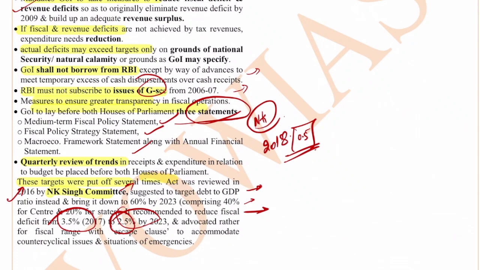to 2.5%. The 3.5% was in 2017, now it is much more. So bringing it to 2.5% by 2023 is not possible, but we just have to write that these are the targets.